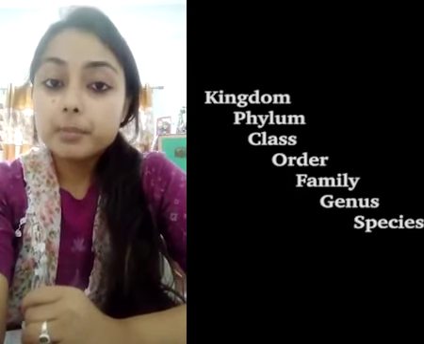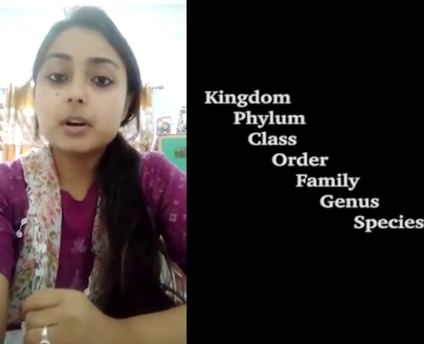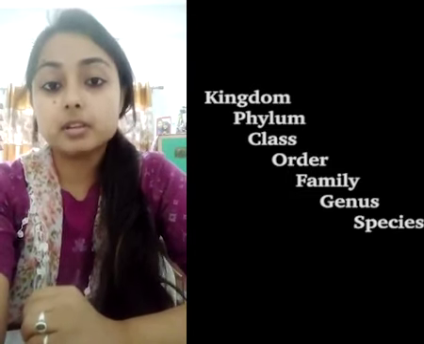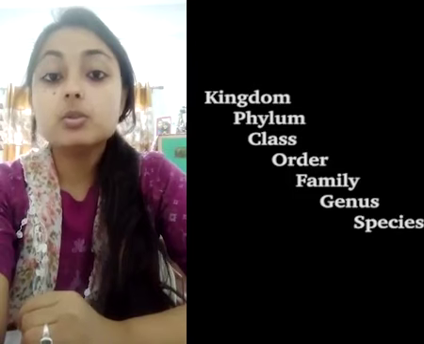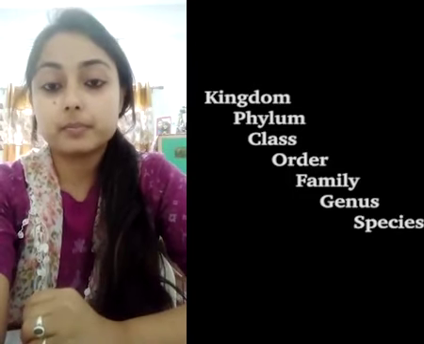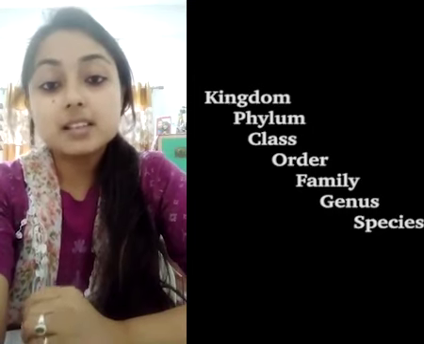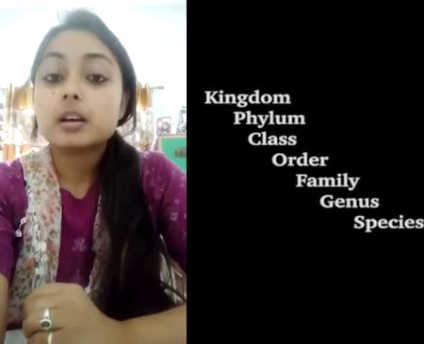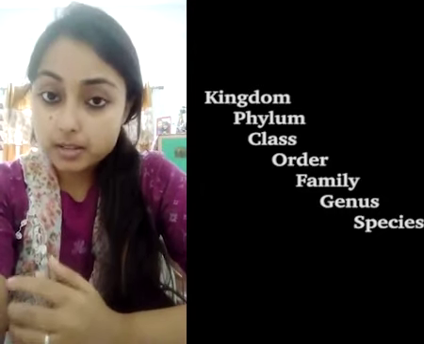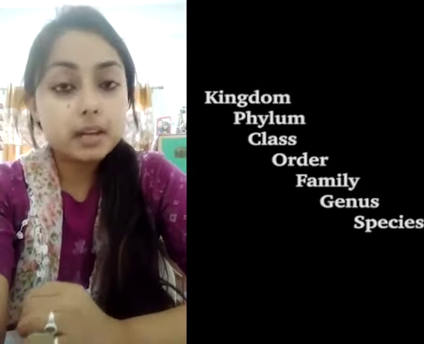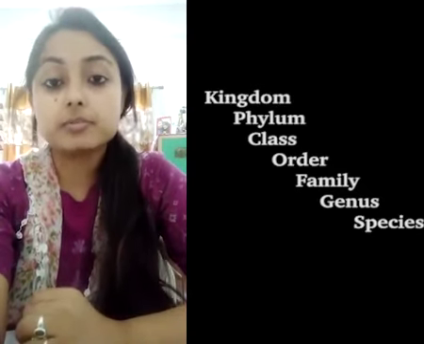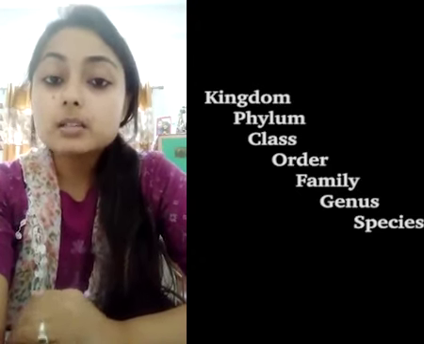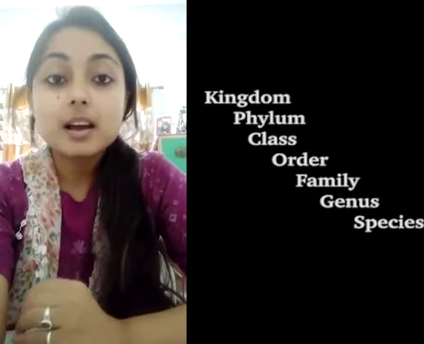Now, the members of the vast animal kingdom differ by many ways, and on the basis of such difference, they may be divided into groups and subgroups. These groups and subgroups are known as categories. I repeat, the members of our vast animal kingdom differ by many ways, and depending on such difference, they may be divided into groups and subgroups. These groups and subgroups are known as categories.